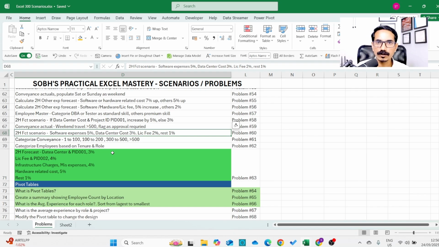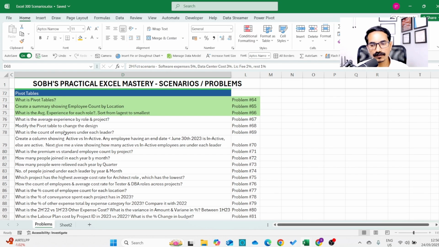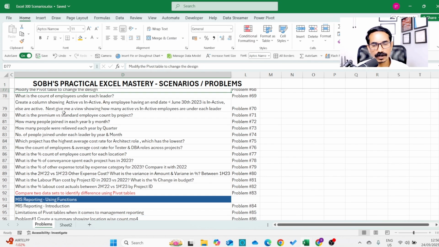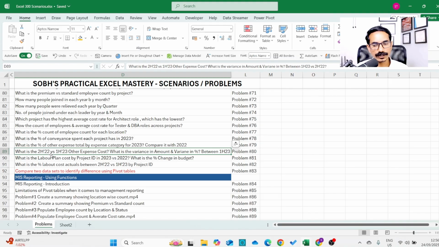You will build exceptionally good logical thinking and problem solving skills when you solve all these problems one by one, right? So once you complete that, then we'll go to pivot tables, where you will not be learning the basic pivot tables. You will learn how to solve problems using pivot tables. Like you will use a pivot table to analyze what is the 2H22 versus 1H23 other expenses cost, what is the variance in amount and variance in percentage between 2H22 and 1H23, right?